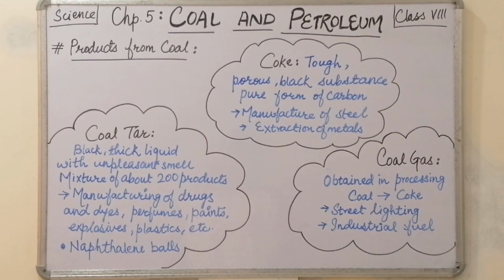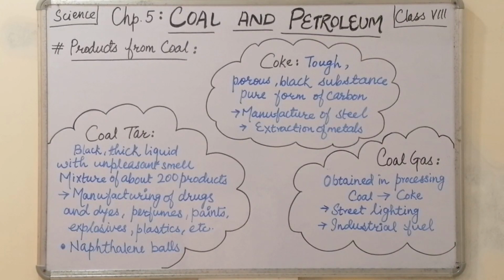As we have seen while baking fermented food like idlis, what will happen? The idlis are porous because due to fermentation, carbon dioxide gas is formed in the batter. And while baking it, from wherever the carbon dioxide gas was trapped, it will start releasing. And due to this release, the pores are created. Similarly, in the formation of coal, there are different gases which were blocked inside, and in the processing to obtain coke, these gases are released, and basically this gas is known as coal gas.